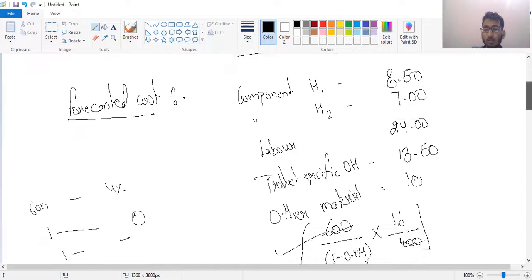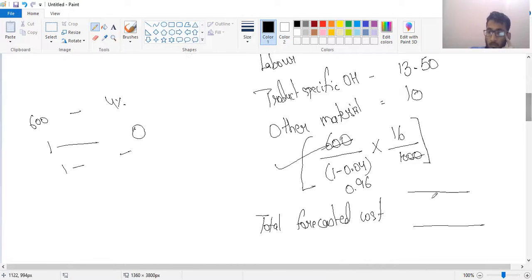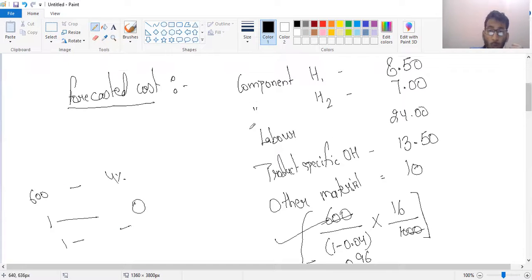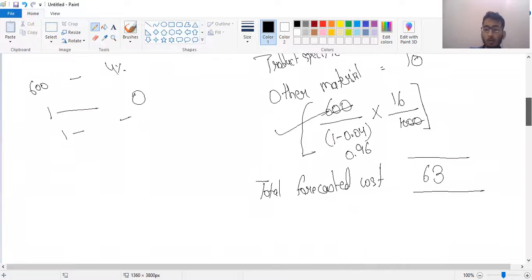Just calculate this: 8 rupee 50 paisa plus 7 plus 24 plus 13.5 plus 10. It is 63. Now, we are not considering royalty over here because we have already taken royalty here.